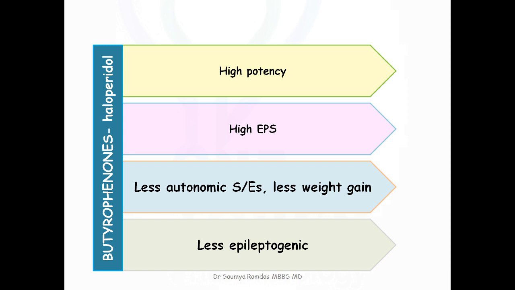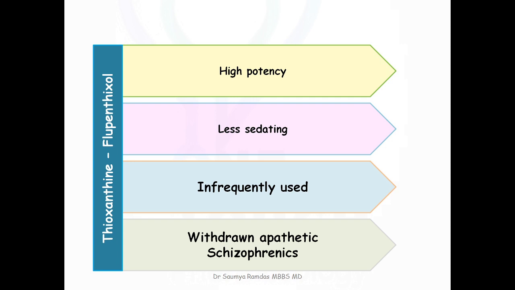Butyrophenones, haloperidol. Haloperidol is a highly potent drug and thus has high propensity to cause extrapyramidal side effects. They produce less autonomic side effects, less weight gain, and they are less epileptogenic. Thioxanthenes, flupentixol. These are relatively highly potent D2 blockers. They are less sedating. They are infrequently used now due to the side effects. They are reserved for withdrawn apathetic schizophrenic patients.